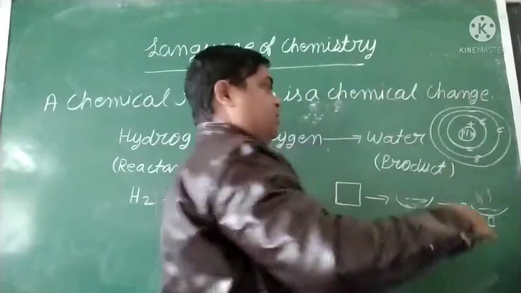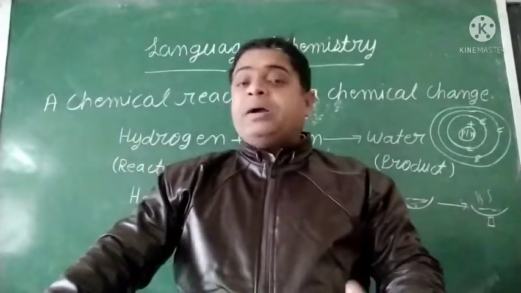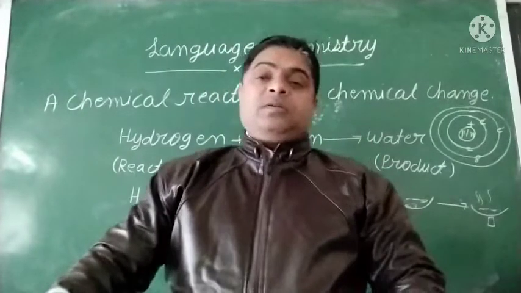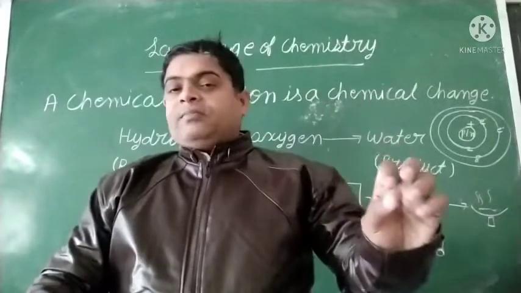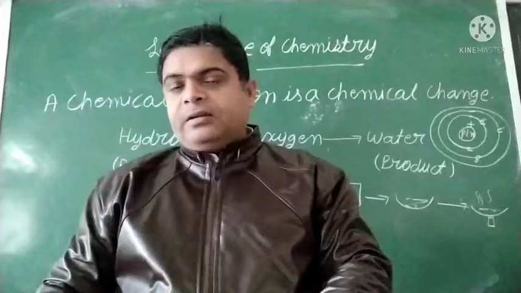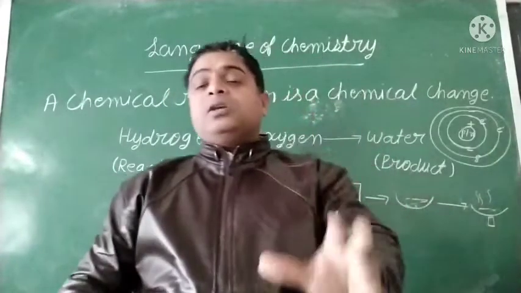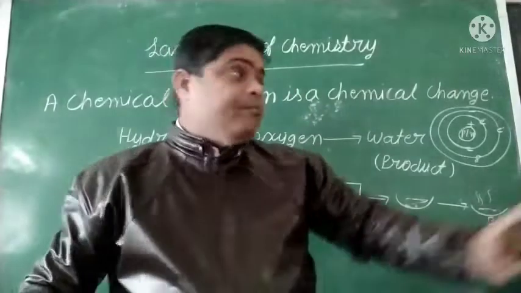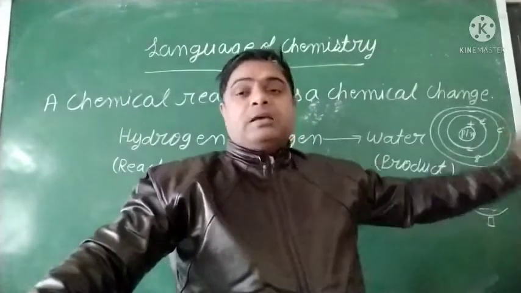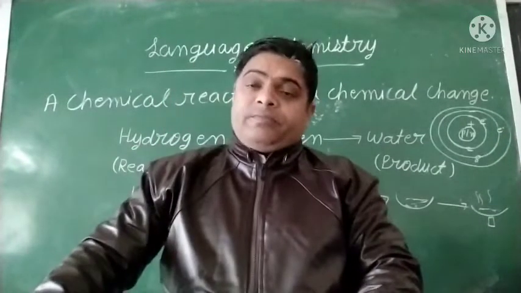But here we discuss only the electron, proton and neutron. See that in a physical change only the state changes, but in a chemical change the electron participates. Any atom loses an electron, or gains an electron, or they share the electron. So remember students, in a chemical change only the electron participates. The nucleus is unchanged. Proton and neutron do not participate in the chemical reaction.